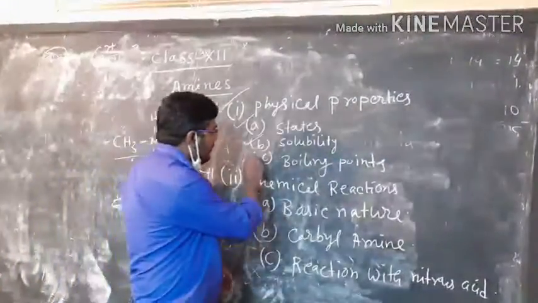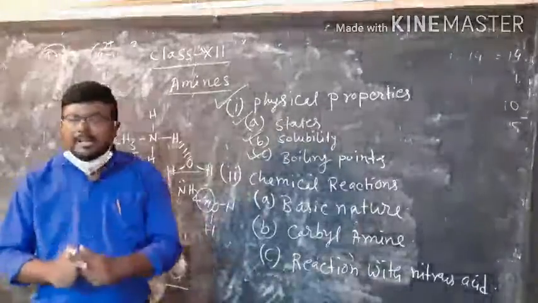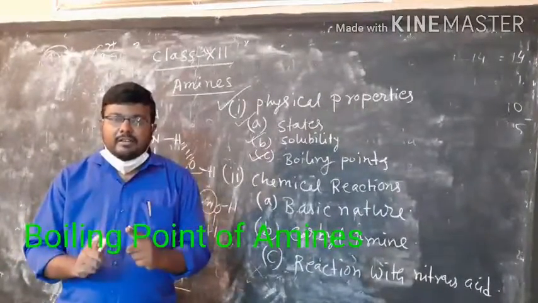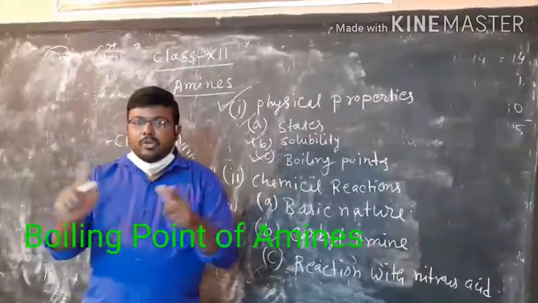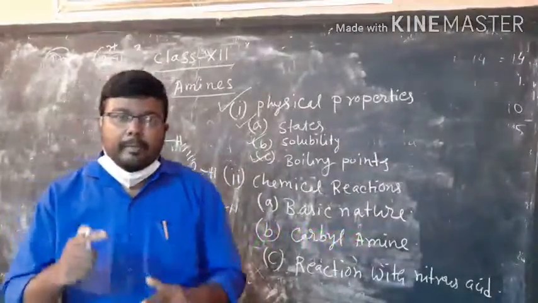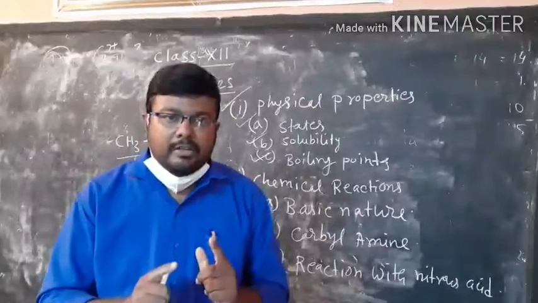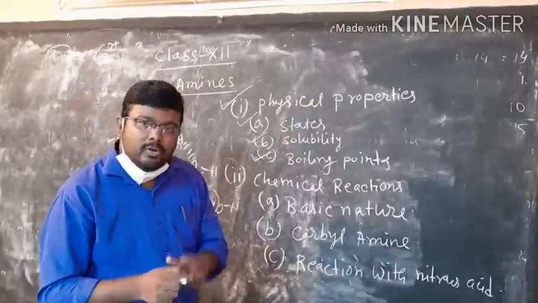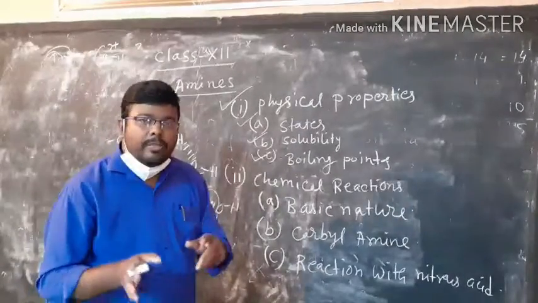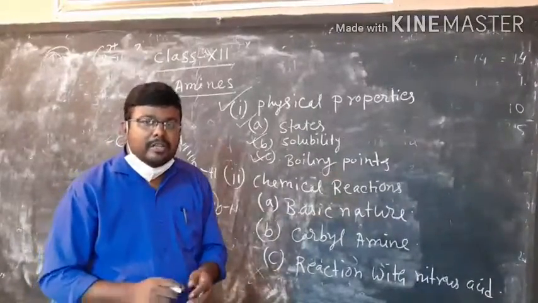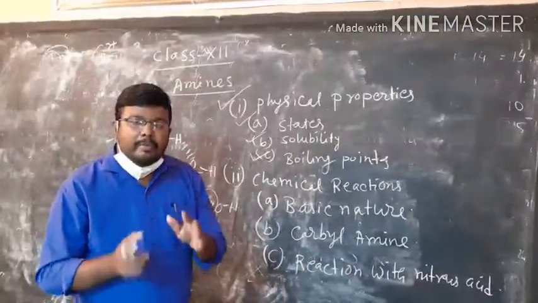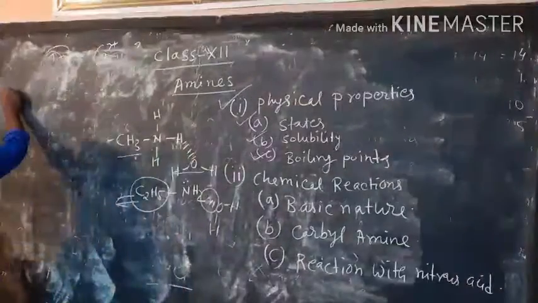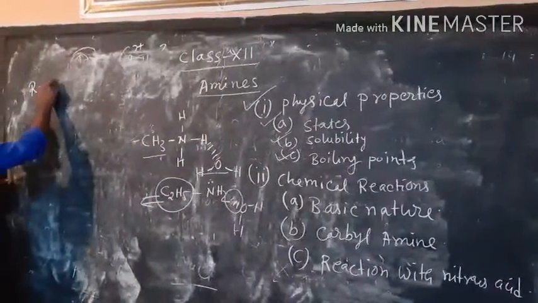Now if we consider the next point, that is the boiling point. Boiling point depends on intermolecular attraction. All of you know, if there is stronger intermolecular attraction, the molecule will have a higher boiling point. Now, the 1 degree amine and 2 degree amine can form intermolecular hydrogen bonds. Obviously, their boiling point will be higher than that of the 3 degree amine. So let us take isomeric amines. The 1 degree amine is RNH2,